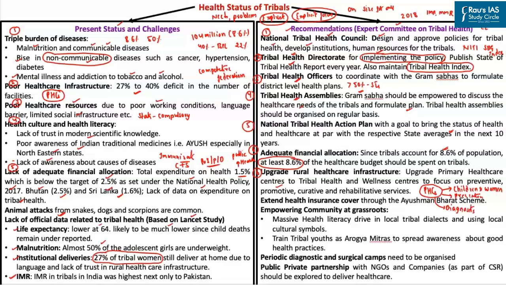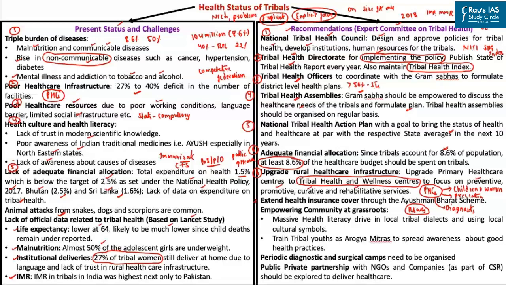Accordingly, right now, under the Ayushman Bharat scheme, we are upgrading 1.5 lakh primary healthcare centers into health and wellness centers. So we are already doing this. But going forward, we have to specially create tribal health and wellness centers to specifically cater to the tribal population. In the tribal districts and tribal blocks, these health and wellness centers should be renamed as tribal health and wellness centers, and these centers should focus on preventive, promotive, curative and rehabilitative services.